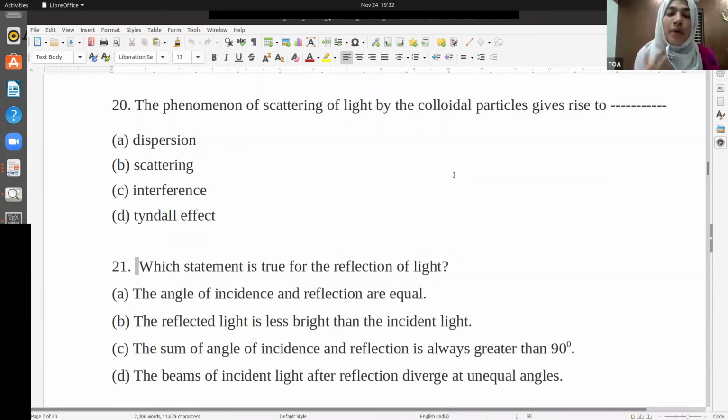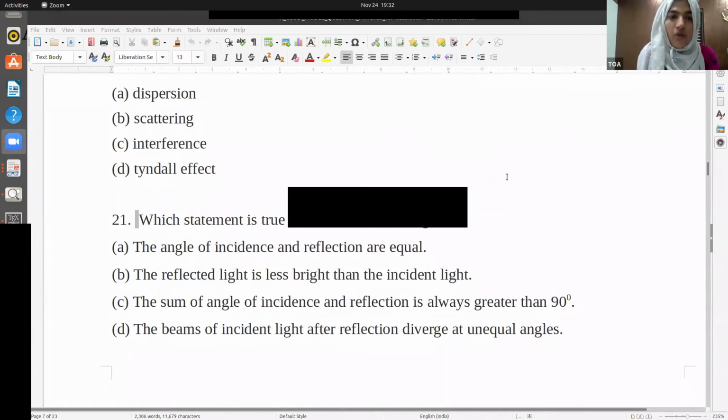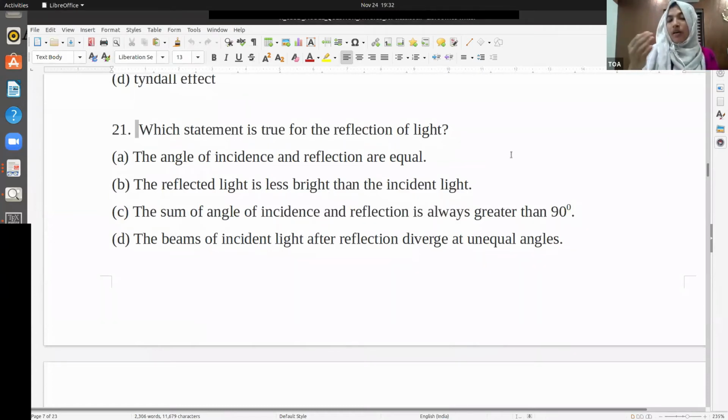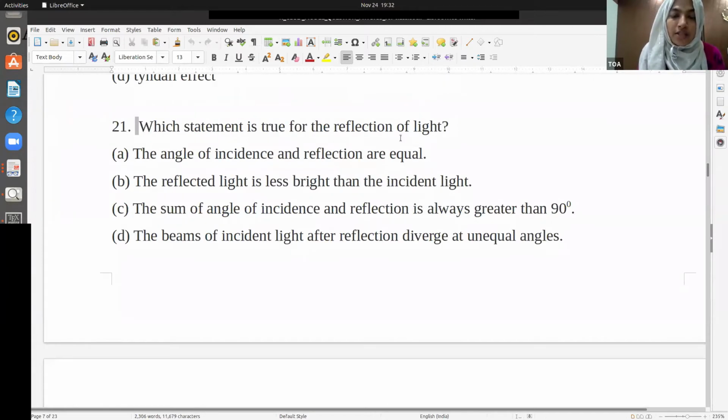The phenomenon of scattering of light by colloidal particles gives rise to what? The Tyndall effect. Good. Now we are done with the chapter Human Eye and the Colourful World. Now we are going to reflection and refraction by spherical mirrors and lenses. Which statement is true for the reflection of light?